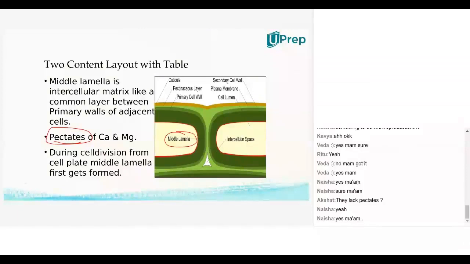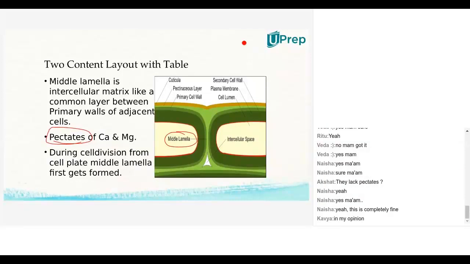Okay. See, why I'm getting into the application form of every concept is that just listening to a concept and noting down the points will not help you to learn biology in a proper way. An analytical approach is very important in biology. See, everybody will learn that there will be pectins of calcium and magnesium in the middle lamella of the plant cell. This is just a statement everybody will learn. Then what is the application of the pectate to day-to-day life? So that is more important from a competitive point of view and even for learning biology in a proper way. That's why I'm giving examples like this.